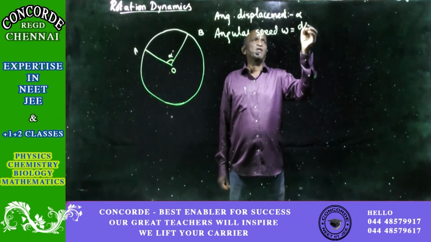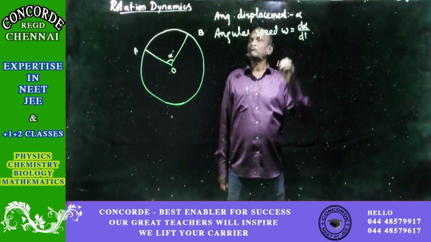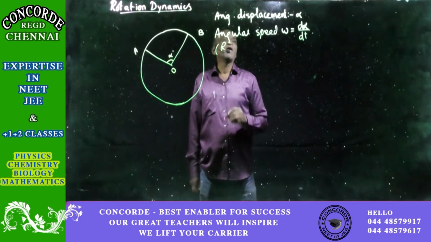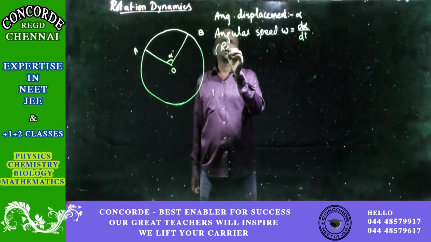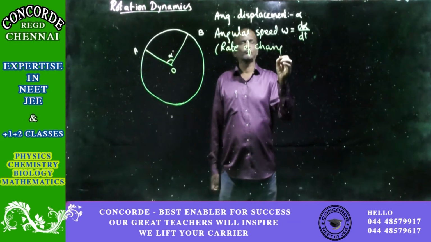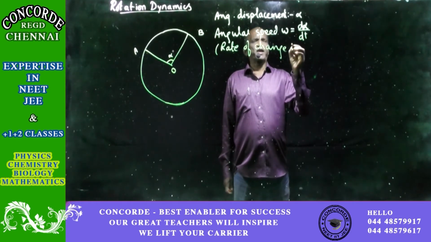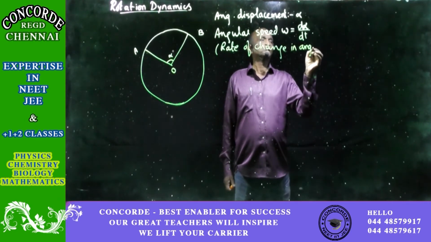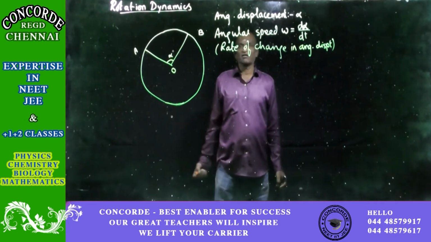So it will be d alpha by dt, which is the rate of change. If you want, you can also write it for clarity, for recollecting at a later stage. So it is the rate of change in alpha or angular displacement. Right. So that is angular speed.